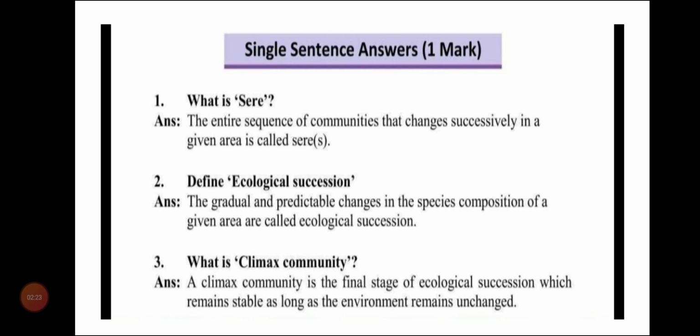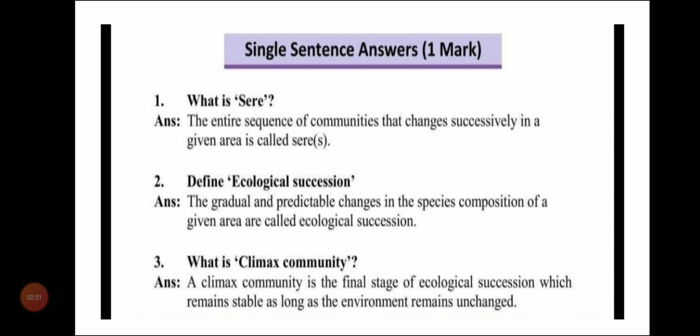Moving further, the 1 mark questions are single sentence answers. In this you have to give the answer in 1 sentence. You have to just write your answer in 1 sentence. So the first question is, what is sere? The answer for this is the entire sequence of communities that changes successively in a given area is called sere.